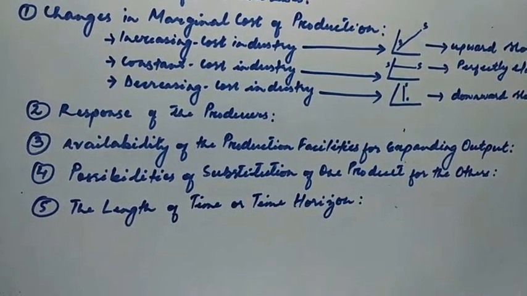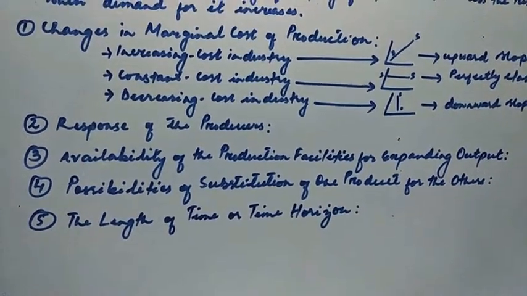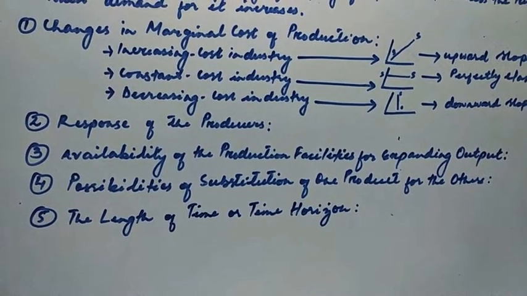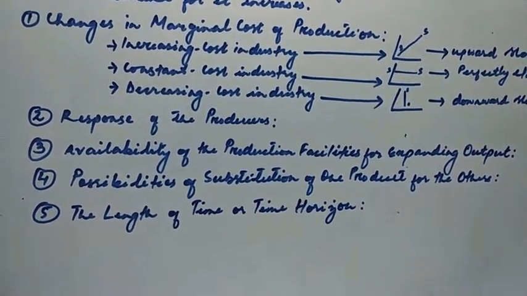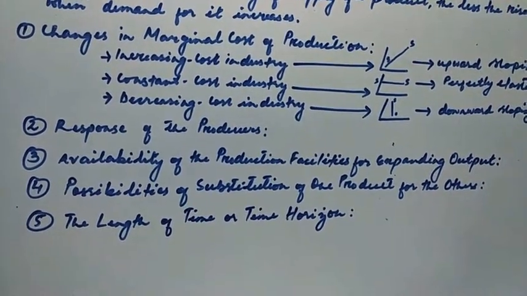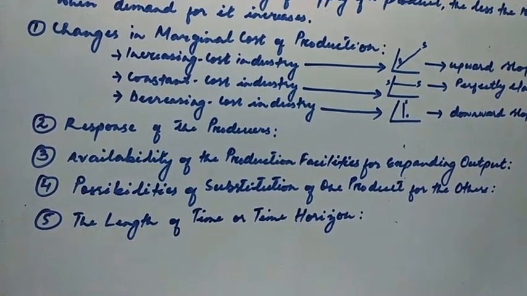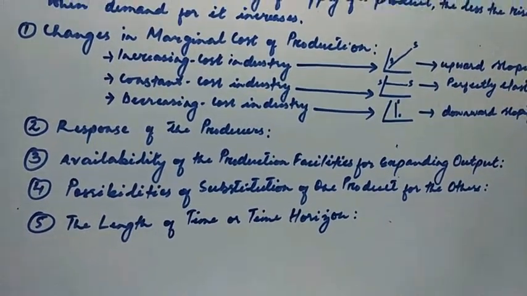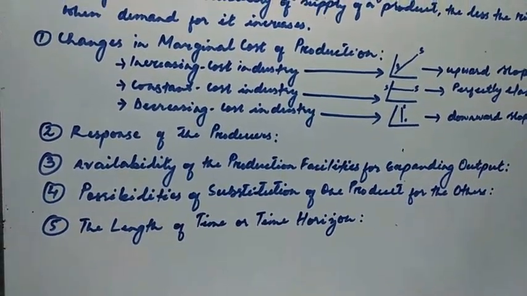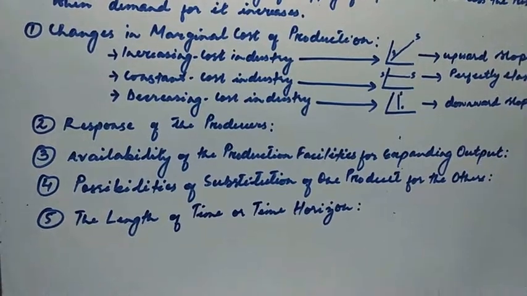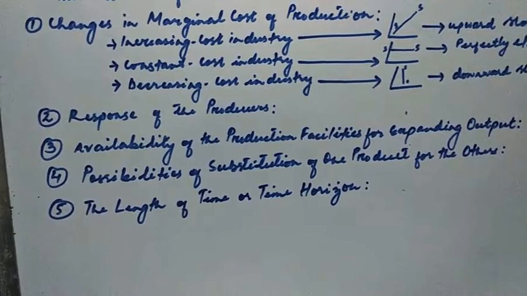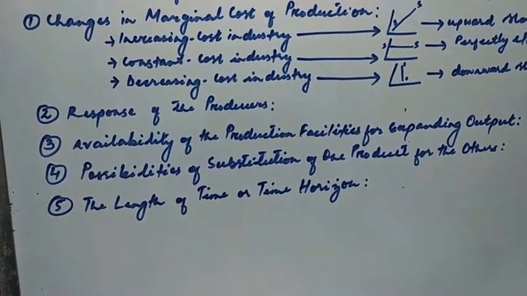Again, let me repeat, the greater the extent of the possibility to substitute or to shift resources from other products to another product, let us say in our example from pulses to wheat, the greater will be the elasticity of supply for that product. So here we can shift our resources from pulses to wheat easily.